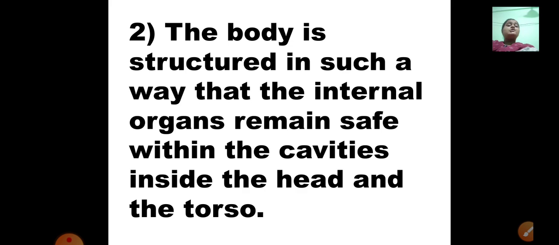And the body is structured in such a way that the internal organs remain safe within the cavities inside the head and the torso. All the organs have particular places inside our body, and the home, that is the house of the organs, is known as cavities. So they remain fixed inside those cavities, and they will not move here and there, because they remain safe and fixed inside that particular cavity.